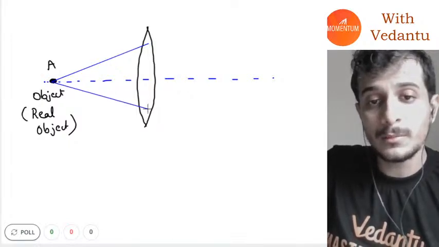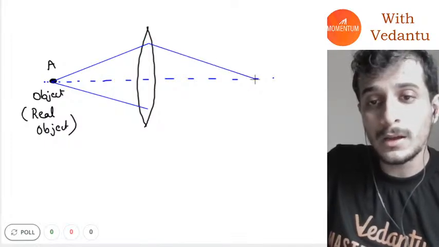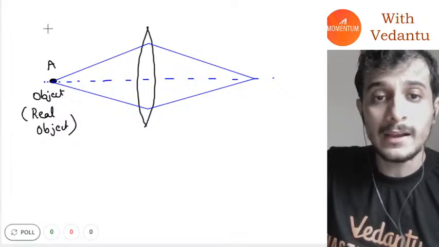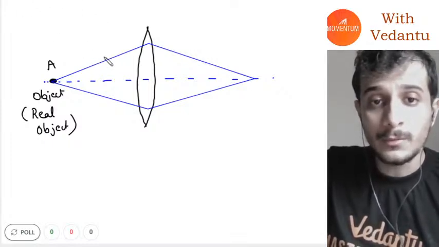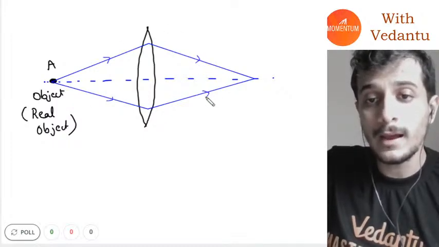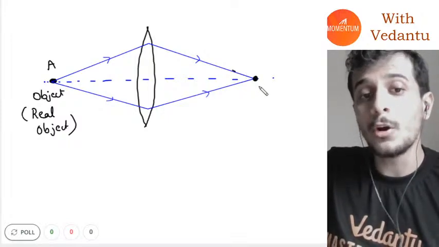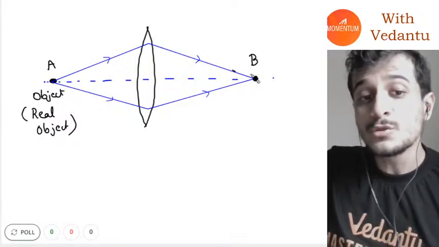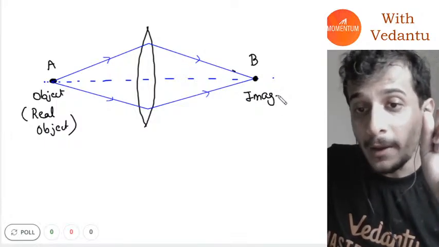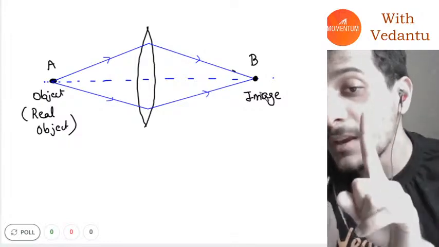Other light rays will also come out of this object, and after refraction, they will probably go and meet somewhere like this. So light rays will come out like this, and then go out like this, and they will meet at a certain point. Let's call this point B. So this point B, guys, is the image in this case. I hope everybody understood.